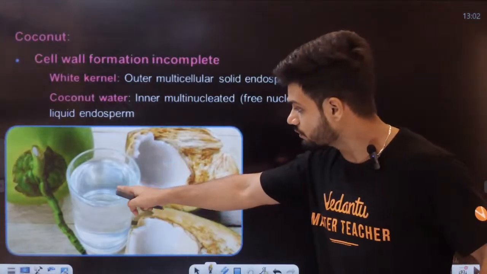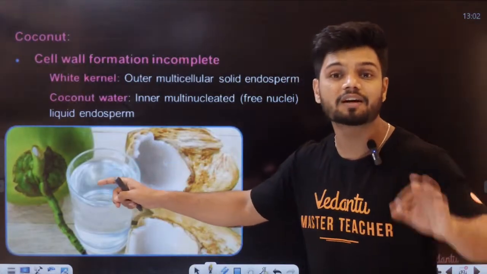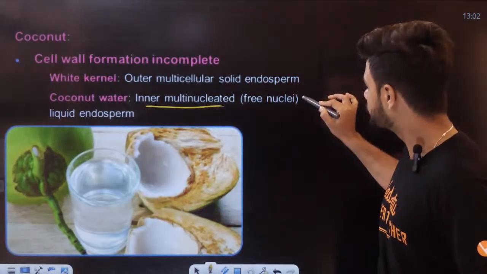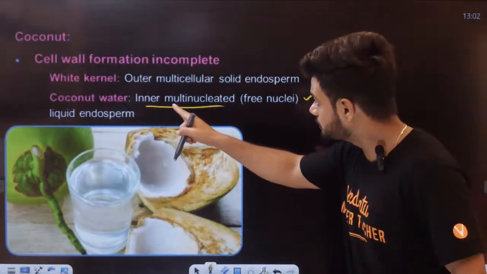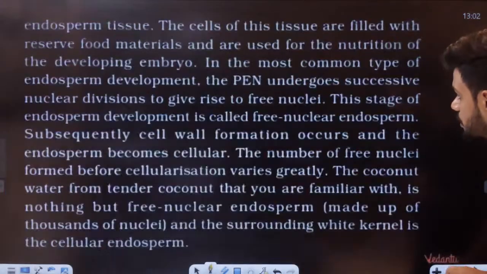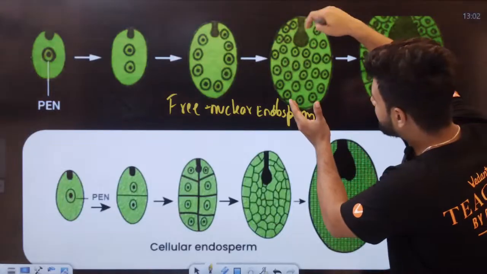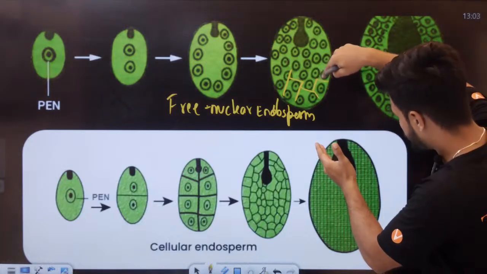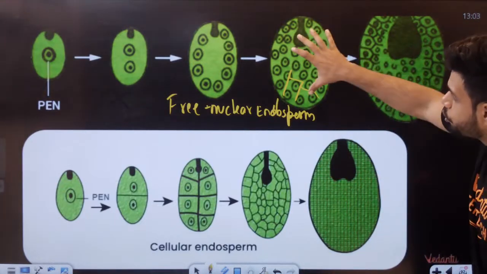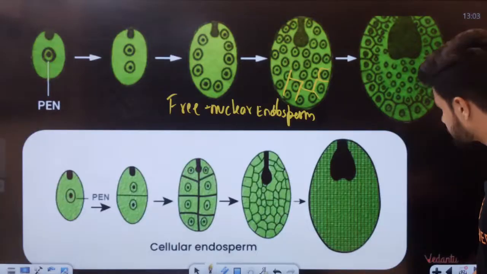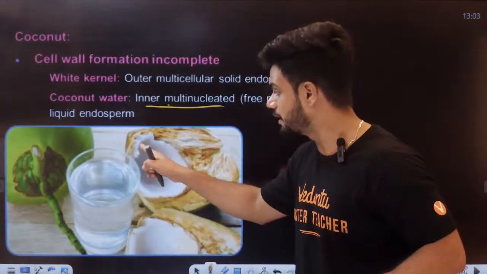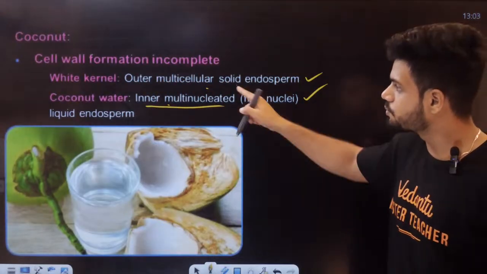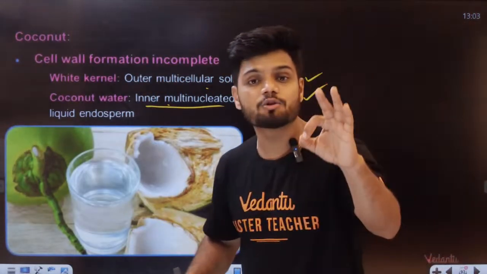The coconut water which you get is free nuclear endosperm. The coconut has an inner multinucleated free nuclear condition. Here we have a multinuclear condition. Why? Because one cell will have multiple nuclei. Because there is no cross-wall formation, a multinuclear condition arises here. Now what about the white kernel, this white part? The white part is the outer multicellular solid endosperm. This white part is basically cellular endosperm.